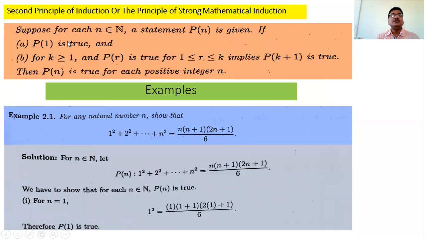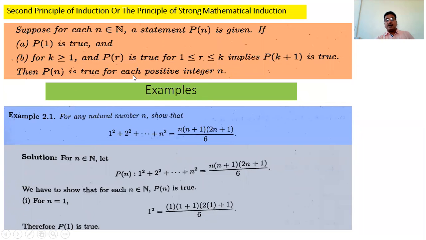And the second principle of mathematical induction is called the principle of strong mathematical induction. So what is the statement? Again, n is an element of N, the natural numbers, and a statement Pn is given. That is, we have to prove the statement Pn. And what is the first step? P1 is true. And the second step is what? k is greater than or equal to 1, and Pr is true for all r less than or equal to k and greater than or equal to 1.